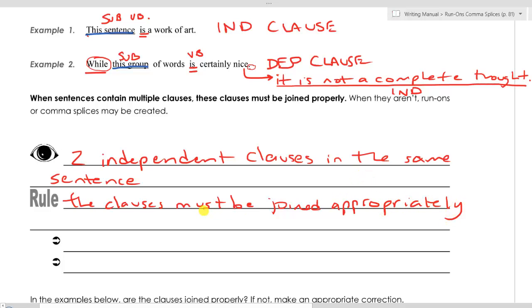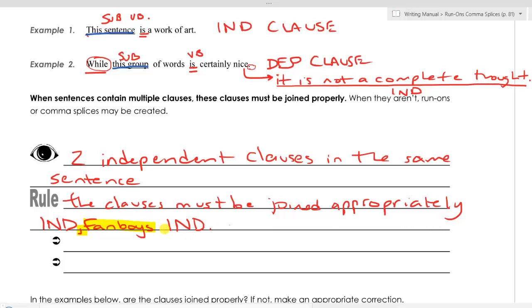There are really, on this test, only two ways to join independent clauses, and I'm going to give you those two ways right here in the rule on this second line. We could have one independent clause, and then a comma, and then a fanboys conjunction, and then the other independent clause, and then a period. So one way, again, to join independent clauses is with a comma and a fanboys.